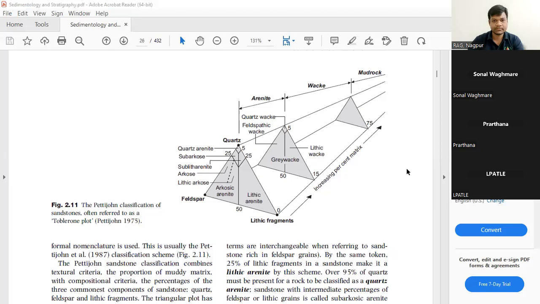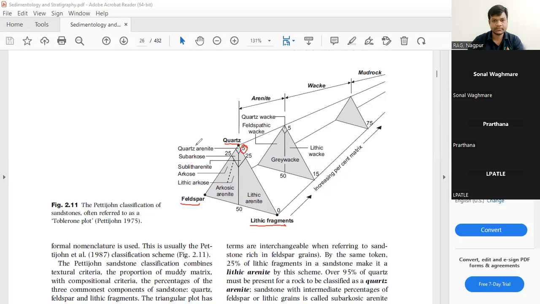Now, here you can observe quartz, feldspar, lithic fragments. Here you can see 5%.